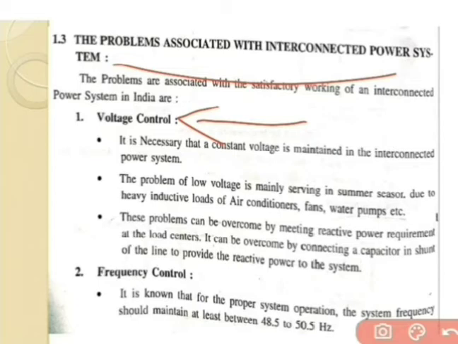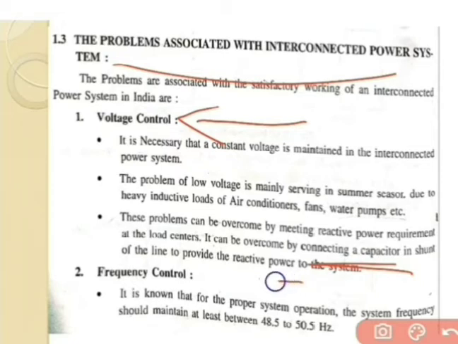An inductive load causes reactive power at the consumer side. So if we are interested in reducing the reactive power, we have to connect a capacitor to reduce the reactive power at the consumer side.